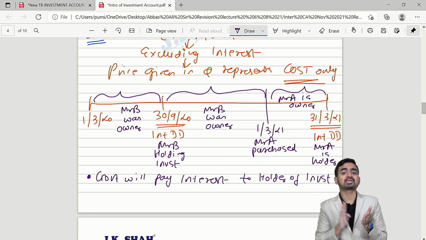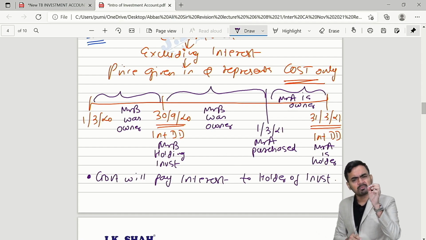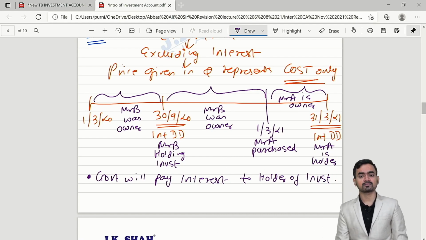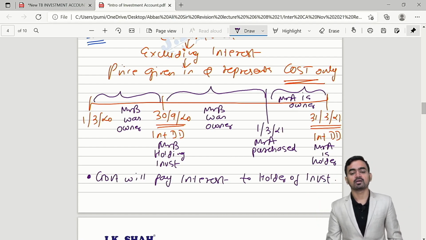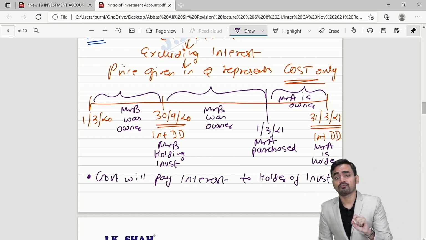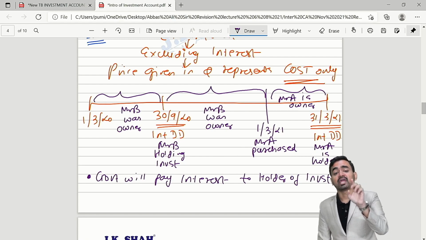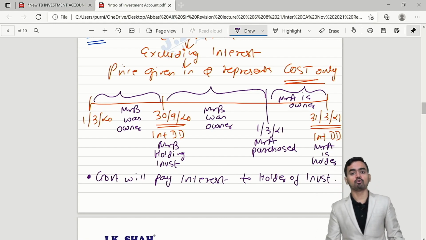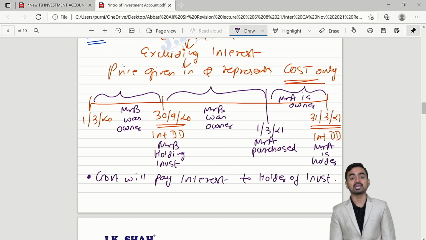Mr. A. But tell me dear students, whether Mr. A should get entire 6-month interest? No sir. Because he was owner for only 1 month, and for 5 months interest must be given to Mr. B, who was holding the security. Yes or no?